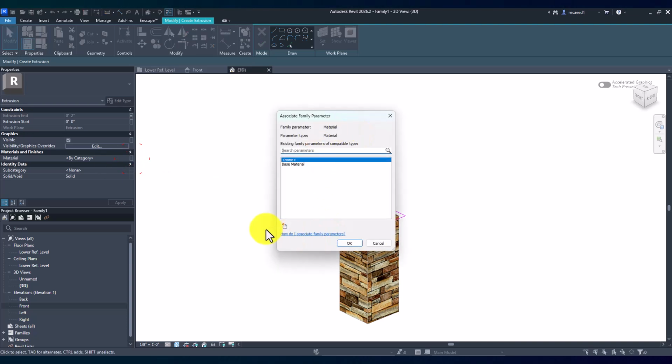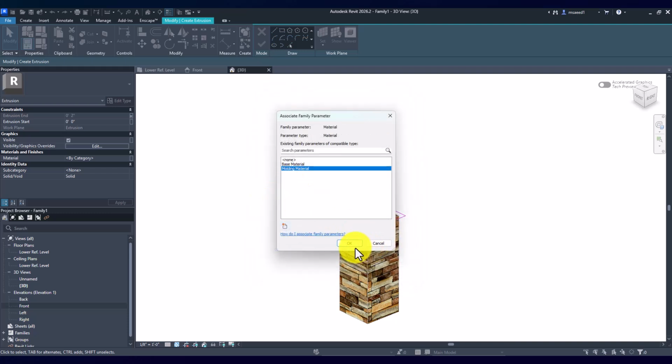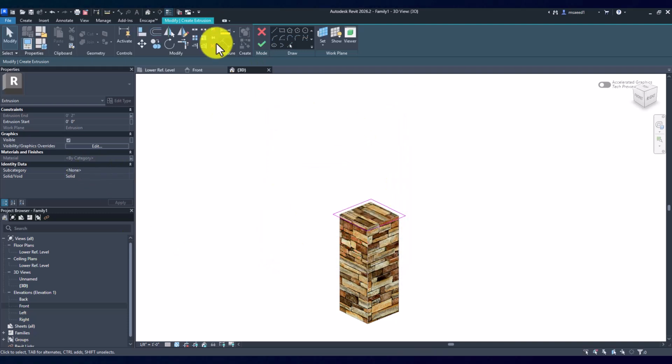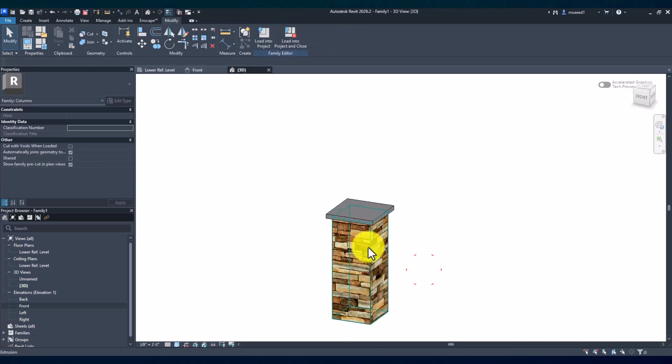And then for the material, again, same thing. We can create a new parameter for molding material and leave it at that. Okay, and hit enter, and there we go. So we have our molding right on top of our base as well now.